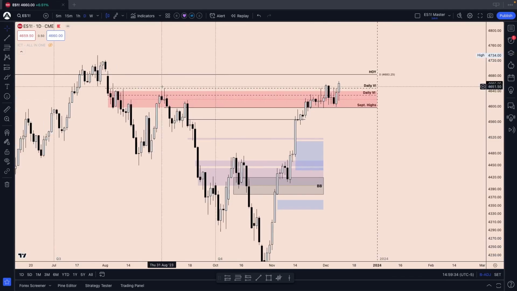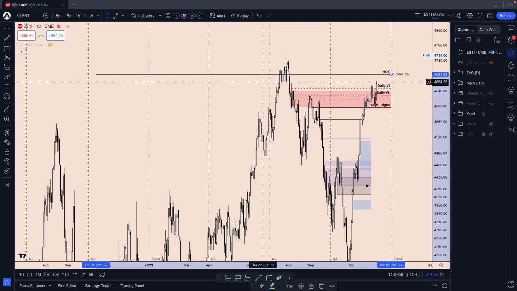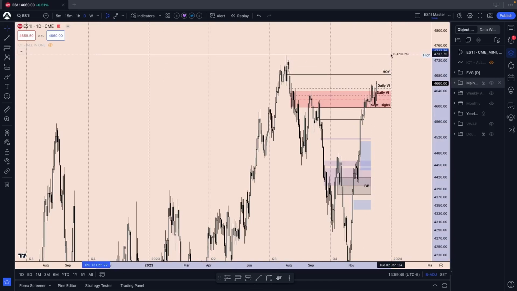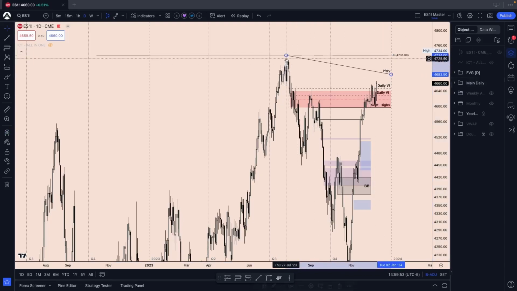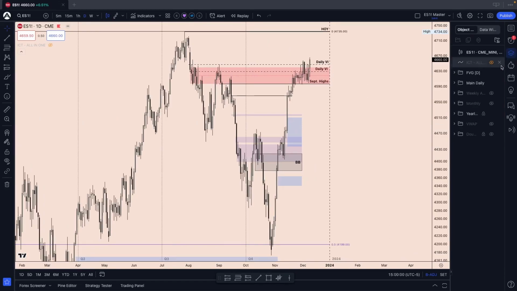All right, so now we're on the daily time frame. But something's not right. That's the Fibonacci retracement for the daily. That's our high of the year. All these fair value gaps are off. I'm not sure what happened here. So we might as well get rid of them.